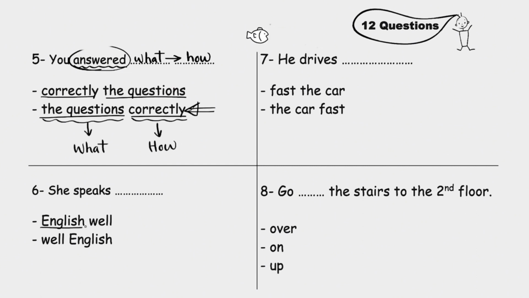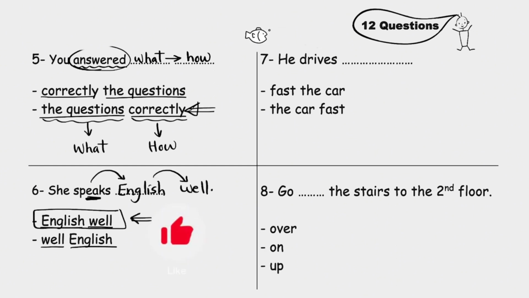She speaks English well, or she speaks well English? She speaks what? English. How? Well. This one: she speaks English well. You do this one. He drives fast the car, or he drives the car fast? Follow the same rule: what, then how, and answer. Let me see your answers in the comments.